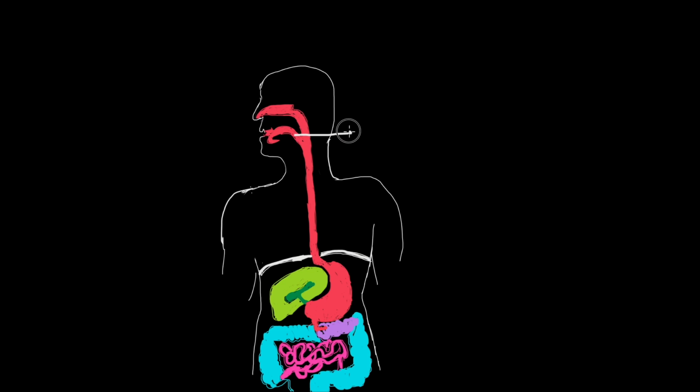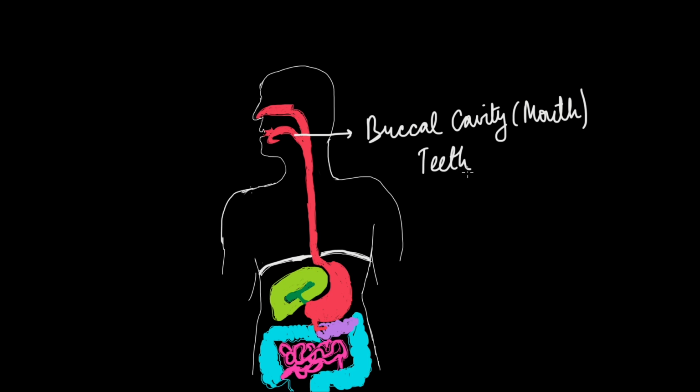It starts from our buccal cavity. So, when we're talking about buccal cavity, we know that in our mouth we have certain elements that help us to grind the food. And what are these called? They are called teeth. So, there are teeth whose function is to crush the food. And here the primary breaking down of food starts. So the first thing that the food undergoes is crushing, and that is due to the crushing action of our teeth.